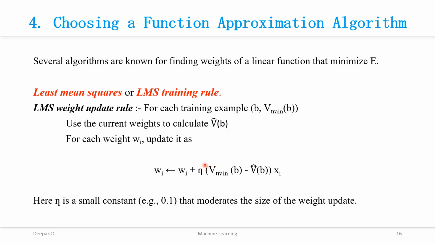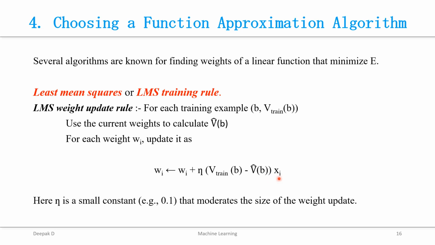As a first step we identify the error, that is error is equal to V train of b minus V dash of b. The second step, to find the weights of this linear function, is to use this formula: wi tends to wi plus eta multiplied with V train of b, that is the training value of a particular board value, minus V dash of b, that is the predicted value, into xi.